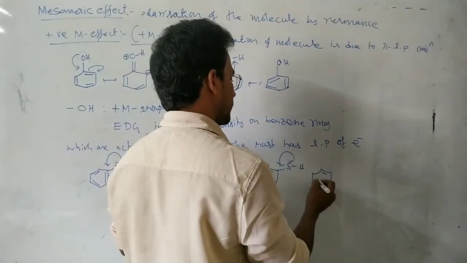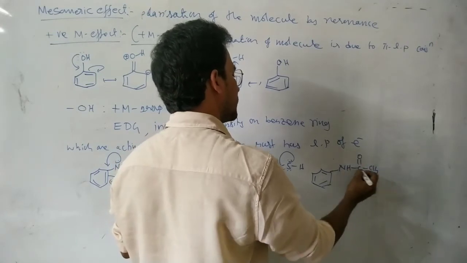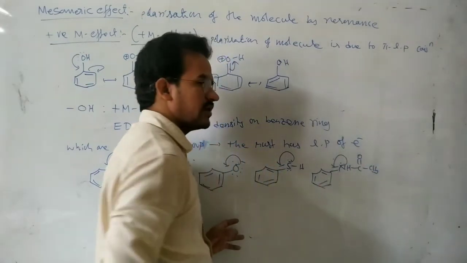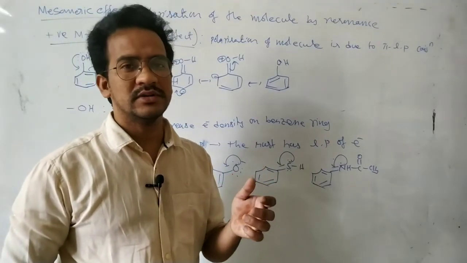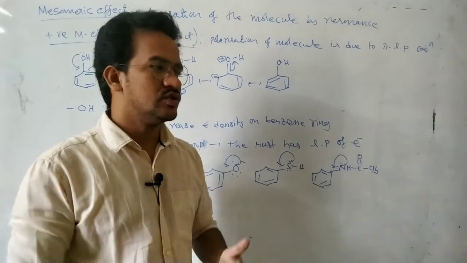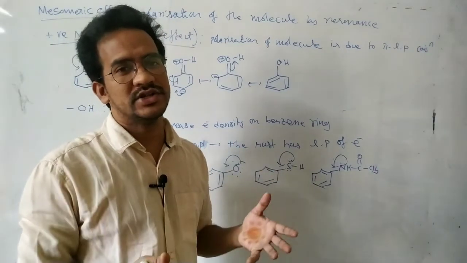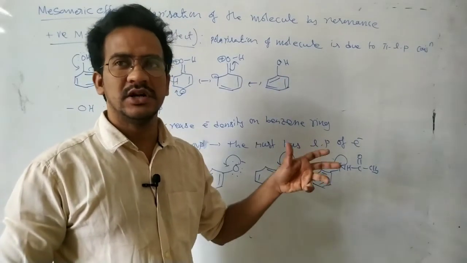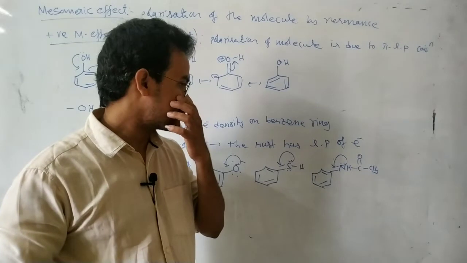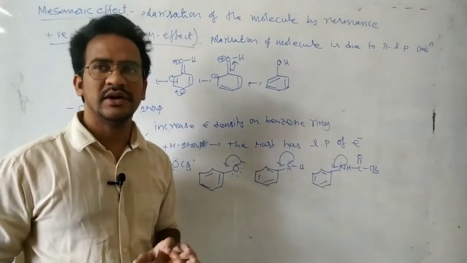Next, here NH, C double bond O, CH3. You see, it is also a plus M group. That has non-bonding electrons. Whenever a group which has non-bonding electrons is directly attached to the benzene ring, those electrons are transferred into the benzene ring. As a result, the molecule gets polarized. This phenomenon is called the positive mesomeric effect. As a result of the positive mesomeric effect, electron density on the benzene nucleus increases.